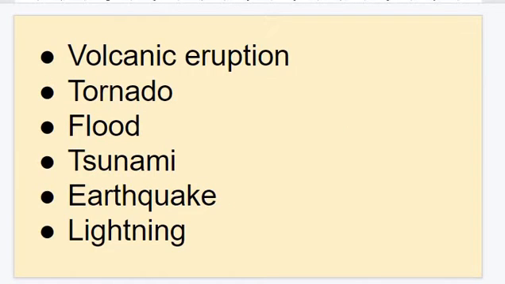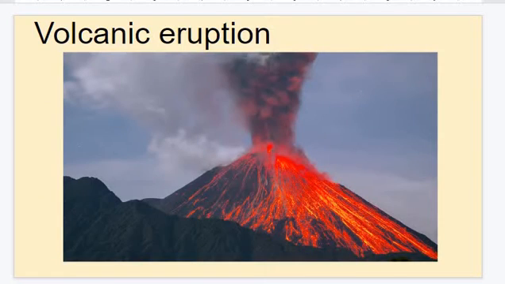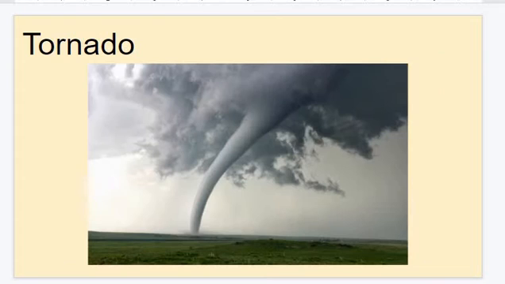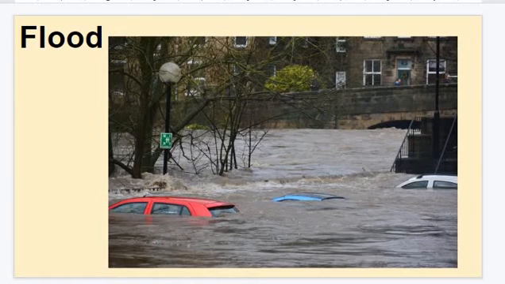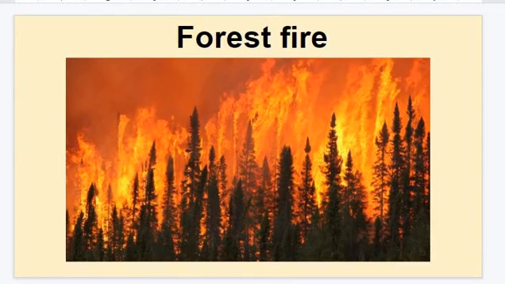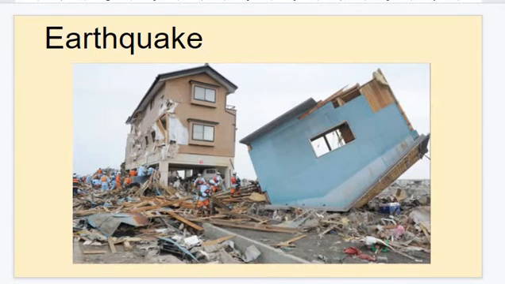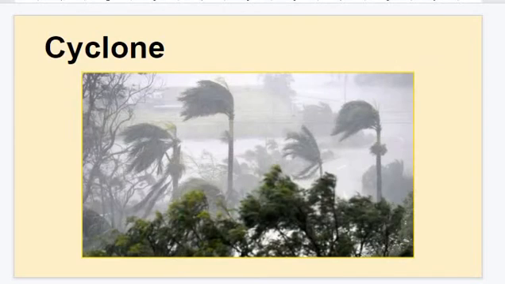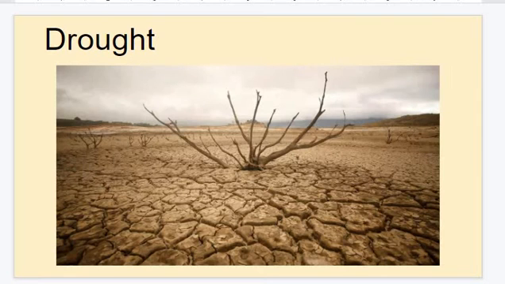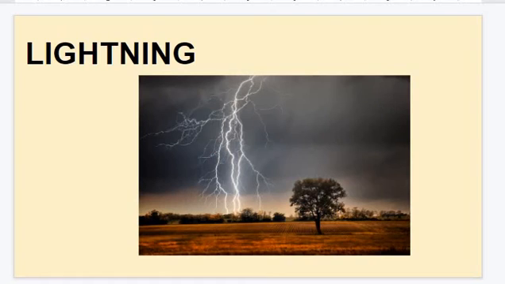A few natural disasters are volcano, tornado, flood, forest fire, tsunami, earthquake, cyclone, drought, lightning, etc. So in this episode, we'll see what lightning is.